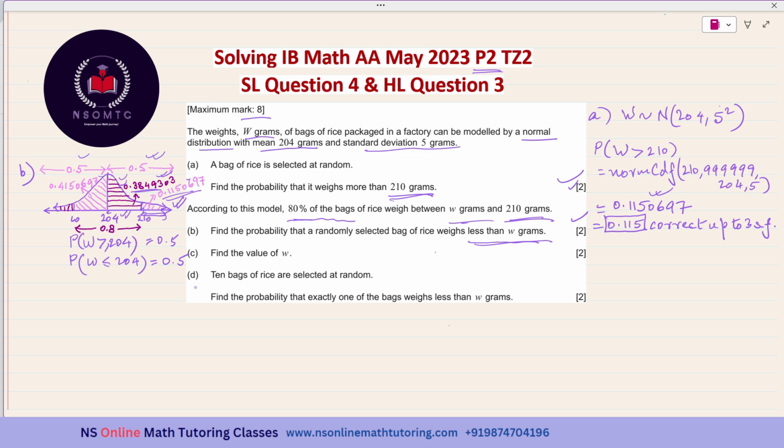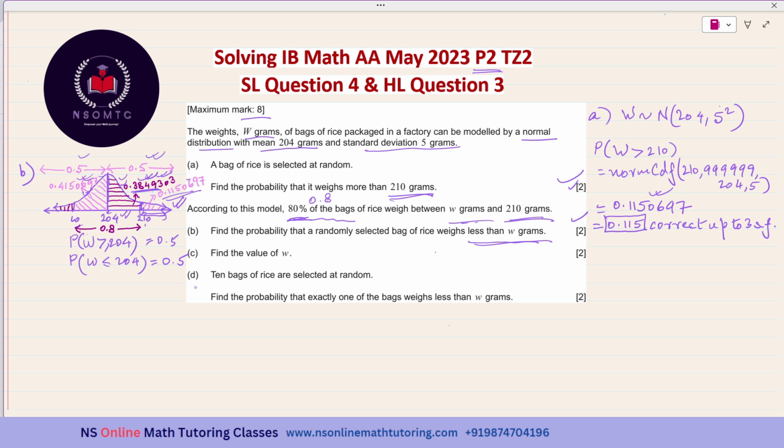They have said that 80% of the bags weigh between W grams and 210 grams, so the corresponding probability is 0.8. So from W to 210, the probability is 0.8. Between 204 and 210 the probability is this. What will be the probability for the part between W and 204? It is 0.8 minus this portion. But you do not have to find these values separately. I have just shown it because I wanted to explain it in a little more detail.